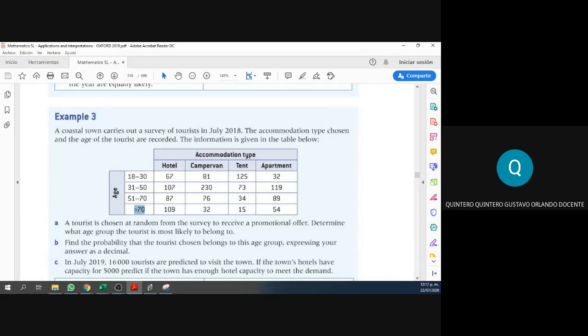All right, we have 1, 2, 3, 4, 5, 6, 7, 8, and 9 people practicing. Guys, you are not gonna learn if you just wait for me to give you the answer. You have to practice. Congratulations to all of you who did practice, because all of you are correct. Majo was wrong, but you corrected it. Congratulations, Majo. All you have to do is add all of these. These are the people who are older than 70 years old. So 109 plus 32 plus 15 plus 54, 210. Congratulations. But what if I say,